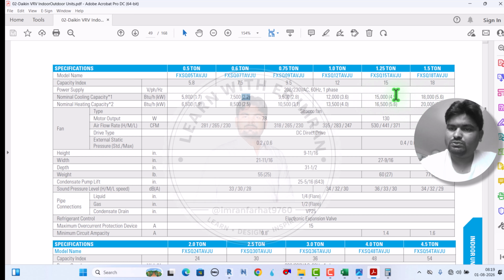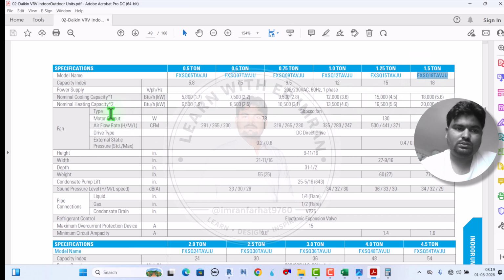Okay, so 4.5 is less, 5.6 is enough. Our capacity is 4.8, but in the Daikin company the model is available with capacity 5.6, so it is enough, more than required, so it is fine. 5.6, okay, it means this model number is clear now.